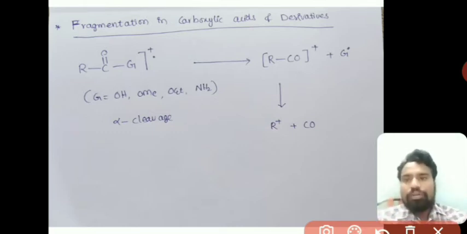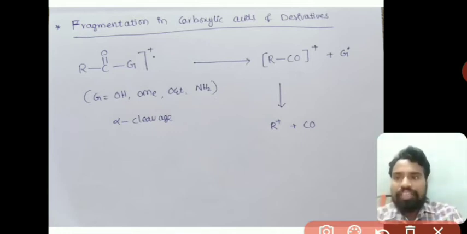Okay. So as we know, the formula of carboxylic acids is R C double bond O OH, and their derivatives are esters and amides.